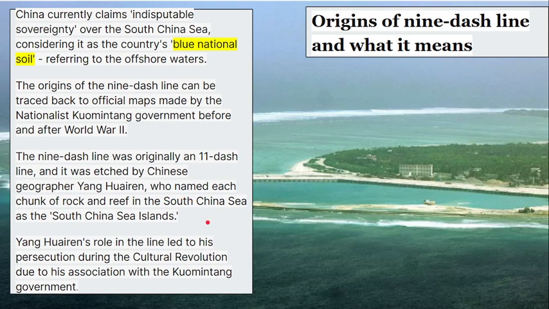Then the political landscape shifted. The nationalist government fell, and the communists took over, led by Mao Zedong. The nationalists fled to Taiwan. That is when the People's Republic of China and Taiwan both continued to assert their ownership claims over the South China Sea. Because of this, both the Taiwan government and the Chinese government assert ownership claims over these islands.